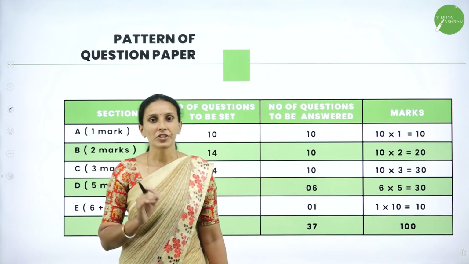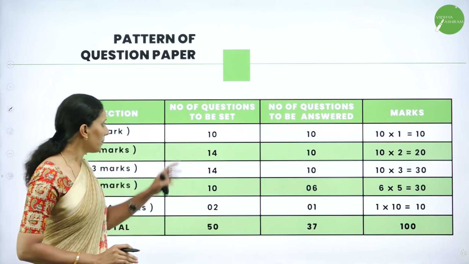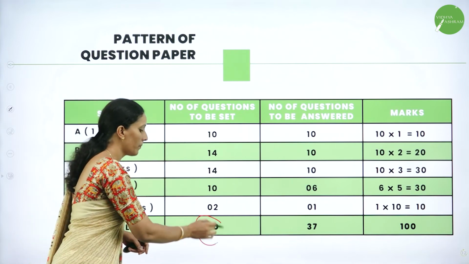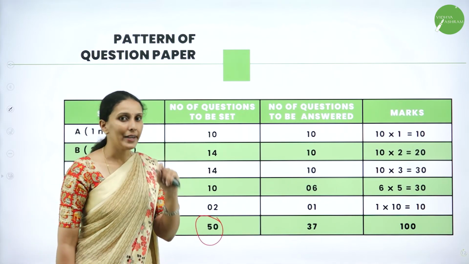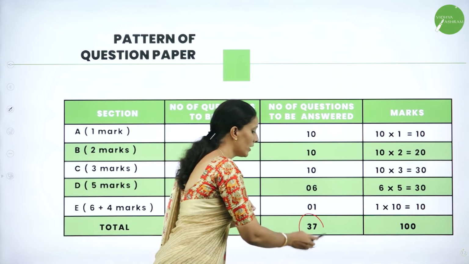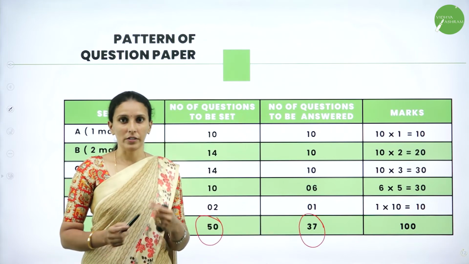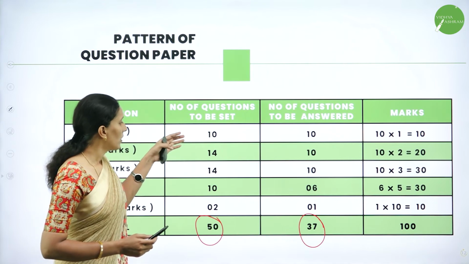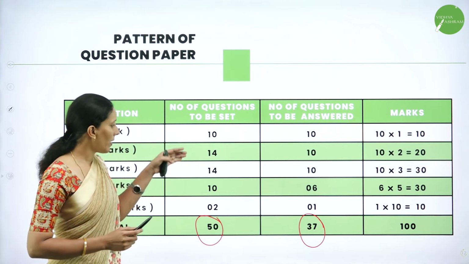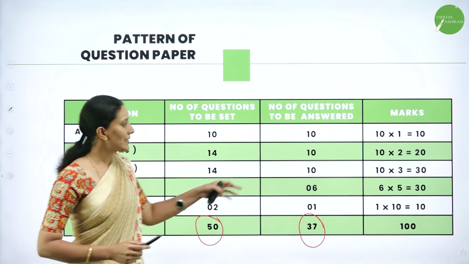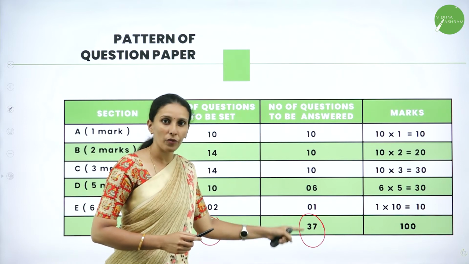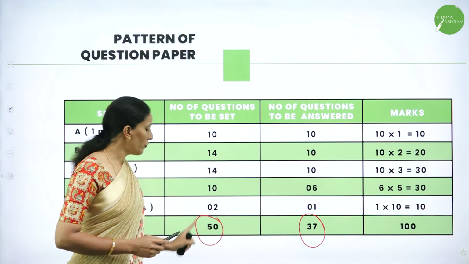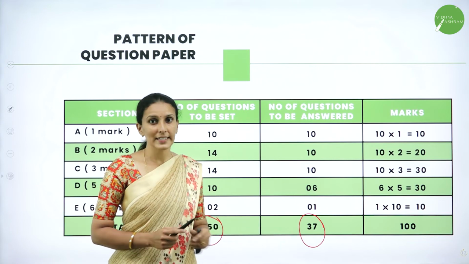So the question paper has 50 questions, and you have to write 37 questions, the ones you have chosen. You have choices from part B to part E. Out of 50 questions, you have to attend 37 questions.